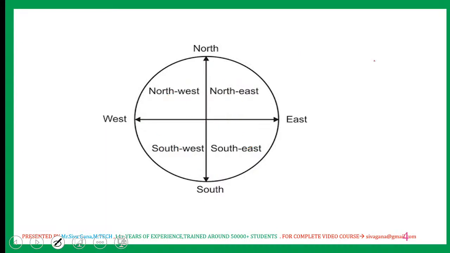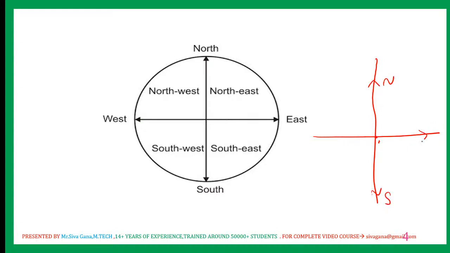See my dear viewers, to this reference point, this is north, this is south, this is east, this is west. Let us assume that you are facing north. What is your left? This is your left move. So for a north facing person, this is left.